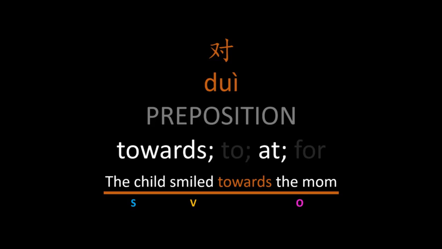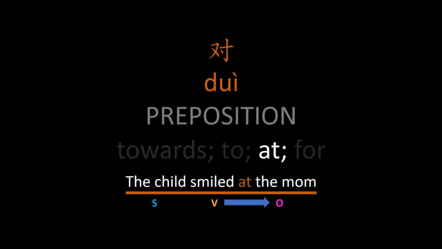So the object is the mum. So in English, it is the preposition at that tells us the smile is directed towards the mum. So it kind of gives us that directional feel, indicating that the mum is the target of the verb. In Chinese, 对 performs this function.